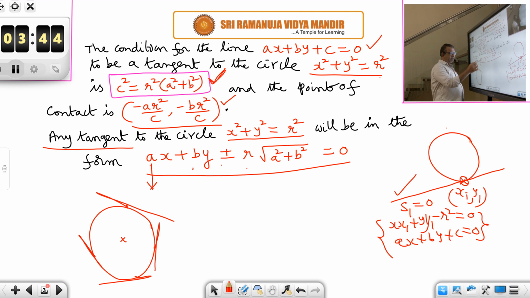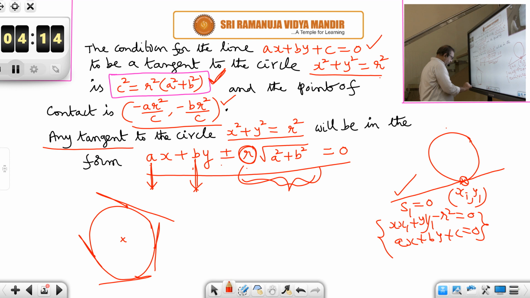The x coefficient a is your choice, the y coefficient b is also your choice, but the constant term will be decided by the circle, because r is involved there. The circle will decide what the constant term should be. Of course, depending on your choice of a and b, and also the radius, the constant depends. So, it must be plus or minus r into root of a square plus b square is equal to 0.